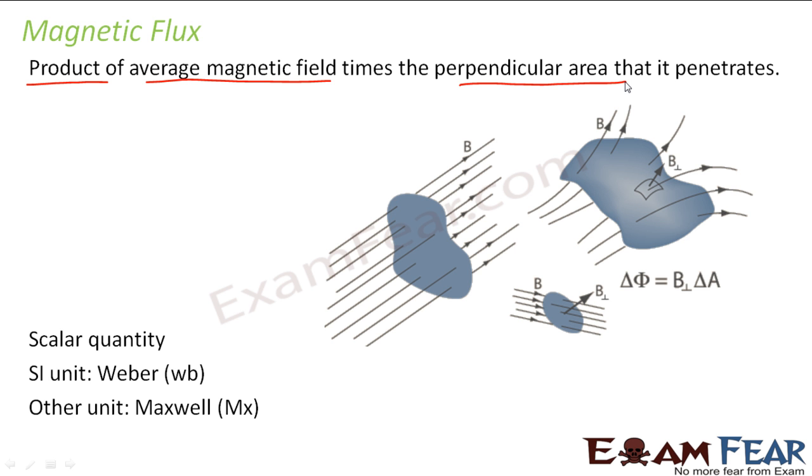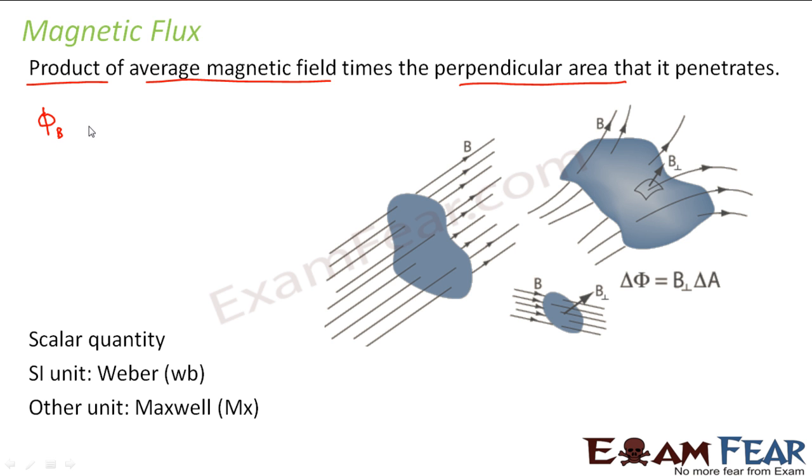I have discussed it a couple of times in my previous videos: the amount of lines crossing an area also varies with the orientation of the area. That is why area is treated as a vector quantity, so we often call it the area vector. So how do we define magnetic flux? Mathematically, magnetic flux is generally denoted as phi b, or many times only phi. But to differentiate between electric flux and magnetic flux, we use the subscript: phi e for electric flux and phi b for magnetic flux.